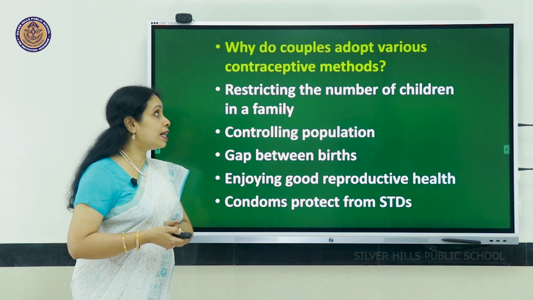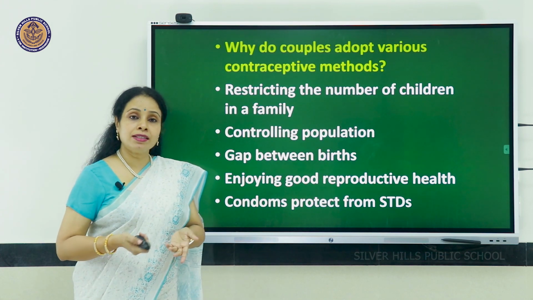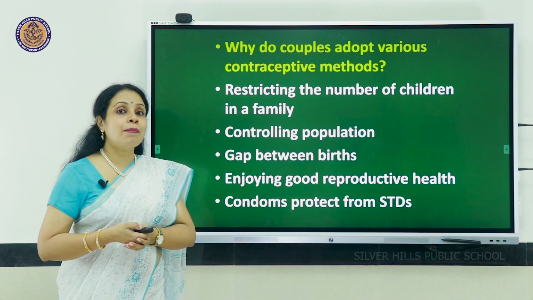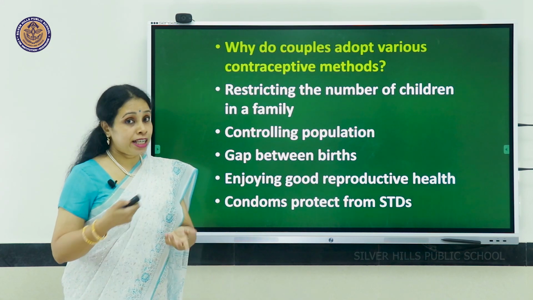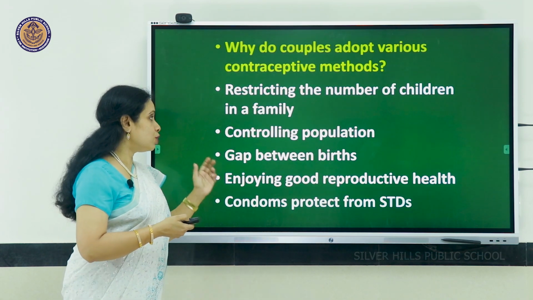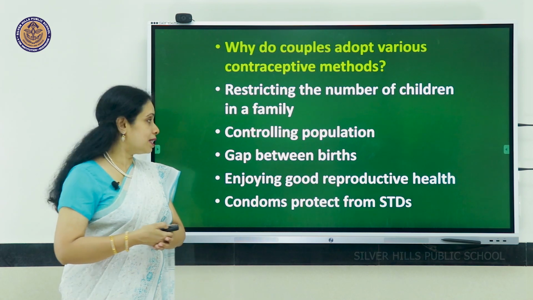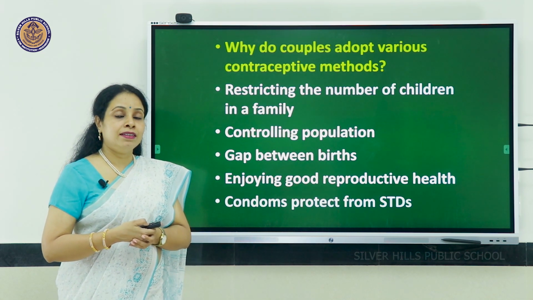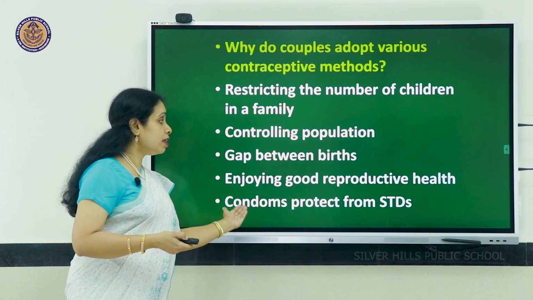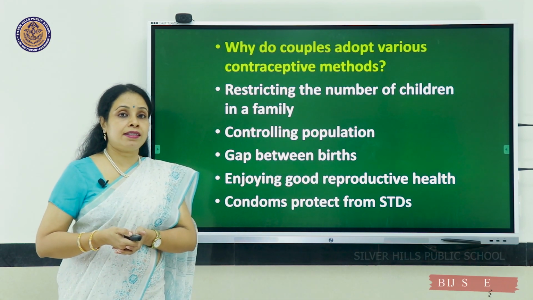Why do couples adopt various contraceptive methods? To restrict the number of children in the family, to control population of that country, to give gap between births, to enjoy good reproductive health, and barriers can even protect from STDs.